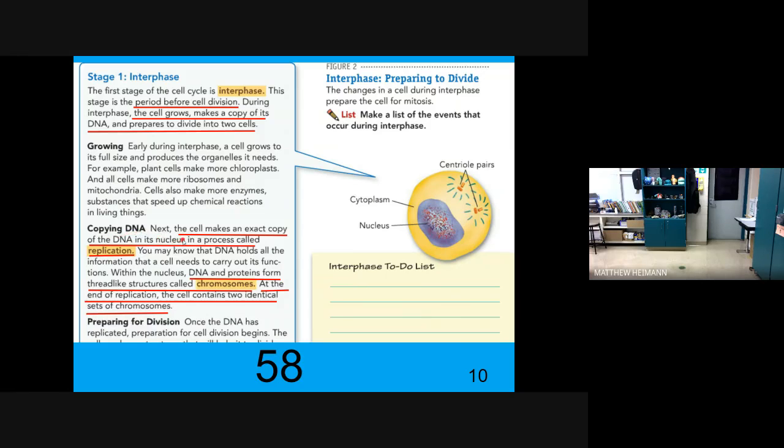Copying DNA. Next, the cell makes an exact copy of the DNA in its nucleus in a process called replication. You may know that DNA holds the information that a cell needs to carry out its functions. Within the nucleus, DNA and proteins form thread-like structures called chromosomes. At the end of replication, the cell contains two identical sets of chromosomes. Okay, so everything inside is doubling.